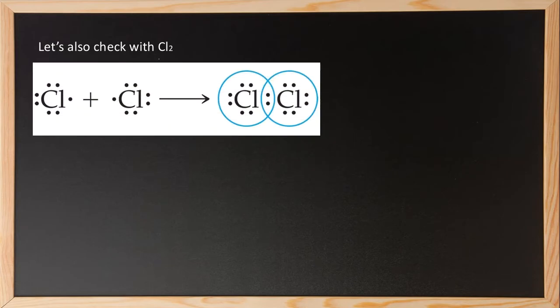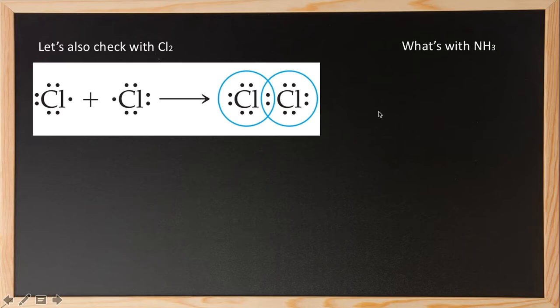Now let's check with dichlorine, that is Cl2. Cl2 basically has 2 chlorines and each chlorine is surrounded by 7 valence electrons. So both the chlorines need just one more electron to attain the nearest noble gas configuration. This chlorine will share one electron from the other chlorine. The same is done by the other. This chlorine will share one from the other chlorine to form the nearest noble gas structure or reach an octet. So it is Cl single bond Cl, which forms Cl2.